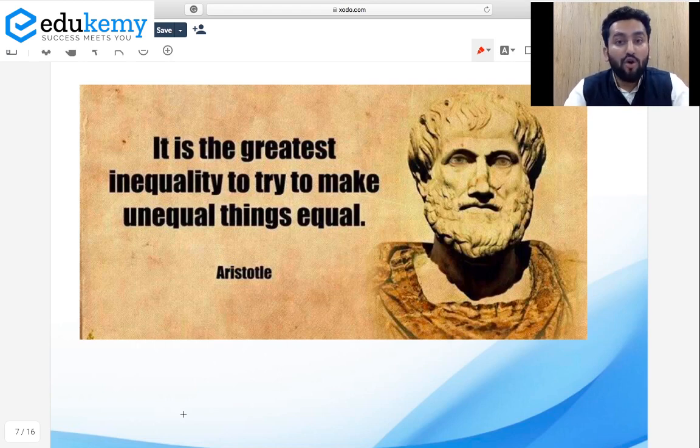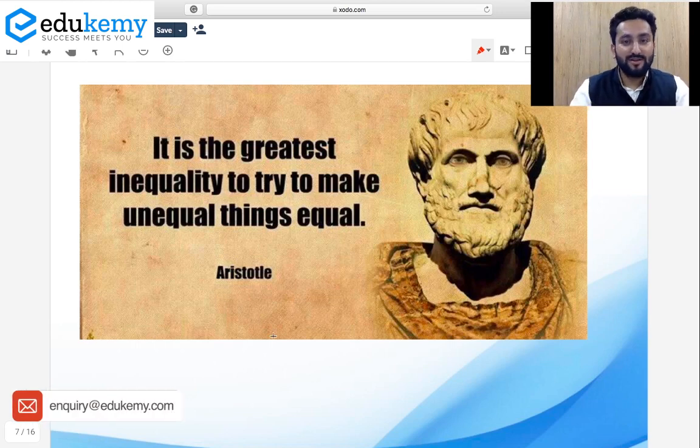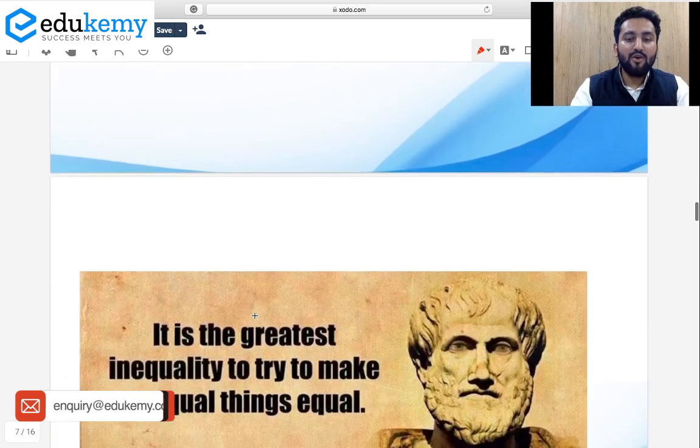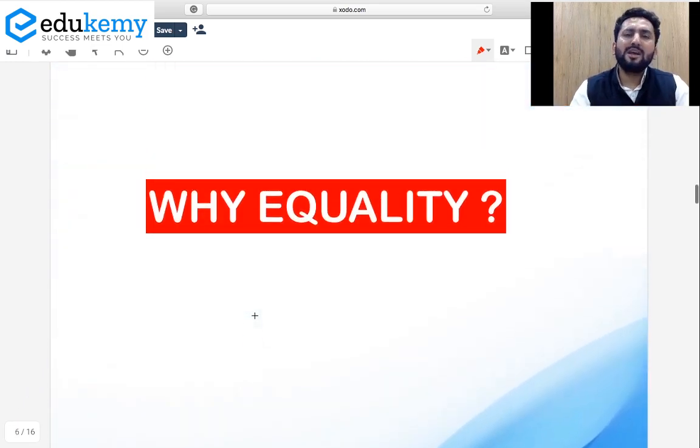It means we should know in which area we are talking about equality, and also important how we are going to deliver equality, in which area and how. These are also important, right? Now, actually, why equality? Why we talk about equality? Just think of a state where we don't talk about equality. Just remove equality as a concept from society.